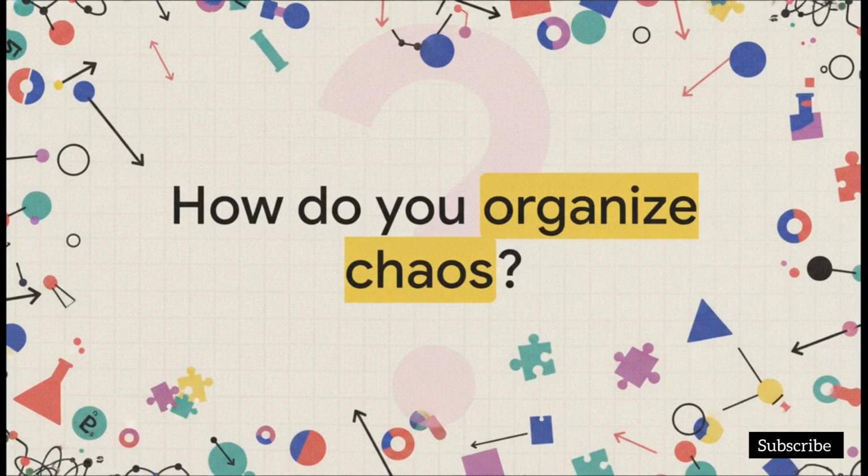Seriously, how do you organize absolute chaos? Think about the scientific landscape back then. After Dobereiner and Newlands hit dead ends, scientists were basically staring at a massive, chaotic puzzle of elements. They desperately needed a system to make sense of the whole shebang. Imagine having all the pieces of the universe scattered across your desk, but with zero instructions and no picture on the box. How on earth do you turn that mess into a predictive tool?